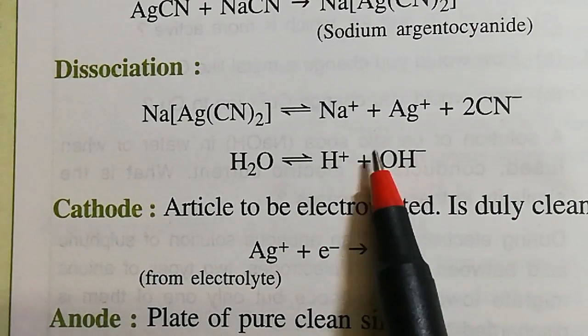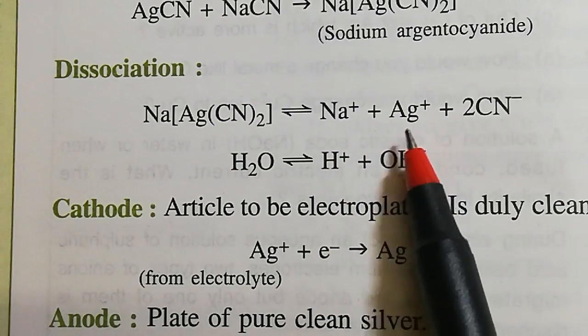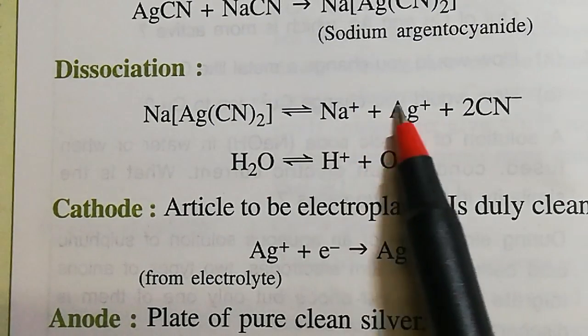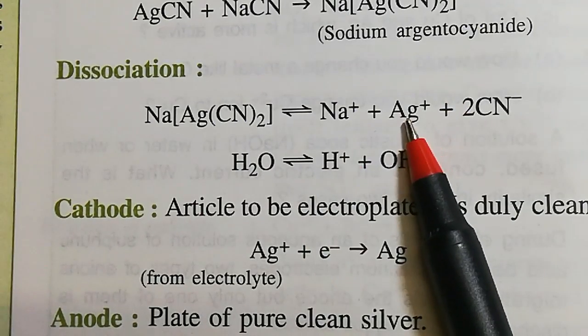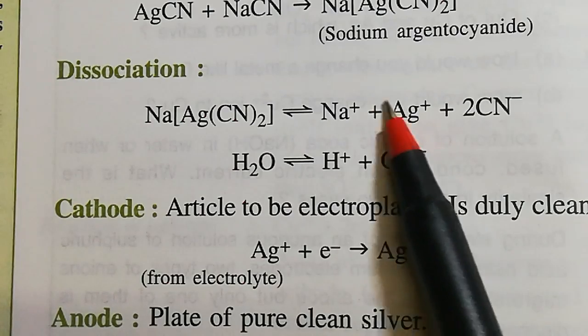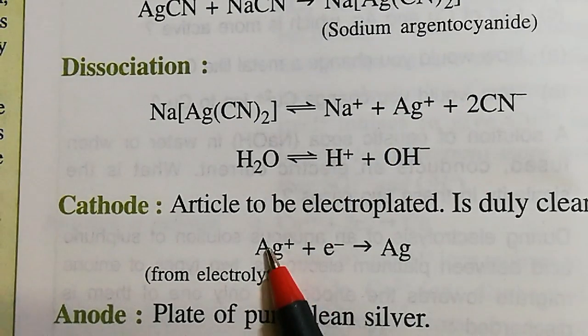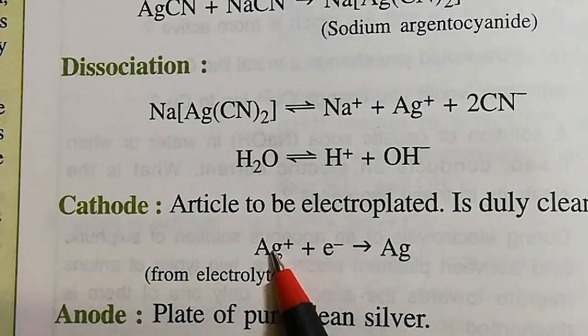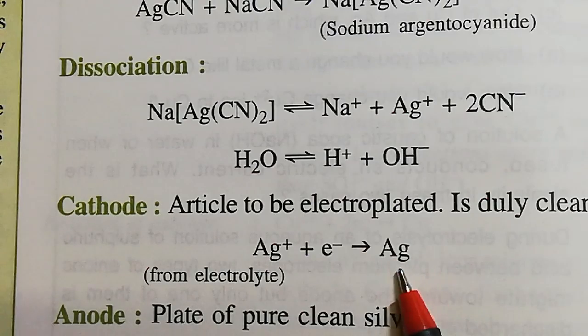At the cathode, there are sodium ion, Ag plus, silver ion, and hydrogen ion, but out of these three, silver ion is at the lowest position in the activity series, and that's why at the cathode Ag plus will get discharged. So Ag plus will get discharged over the article, which is used as cathode.